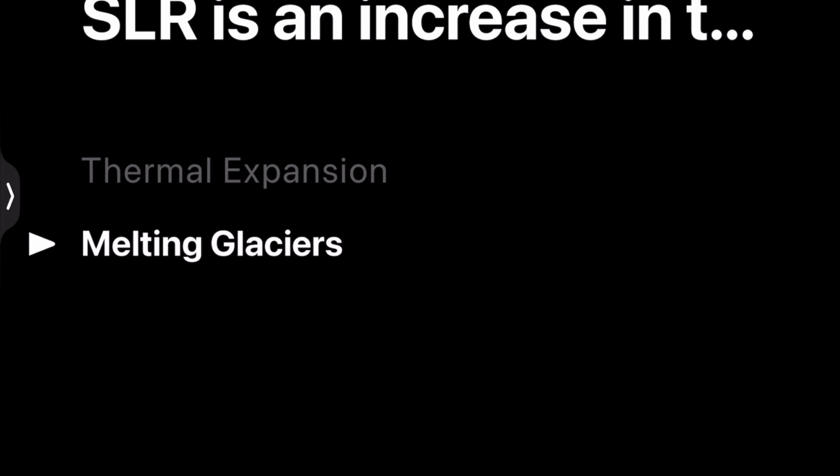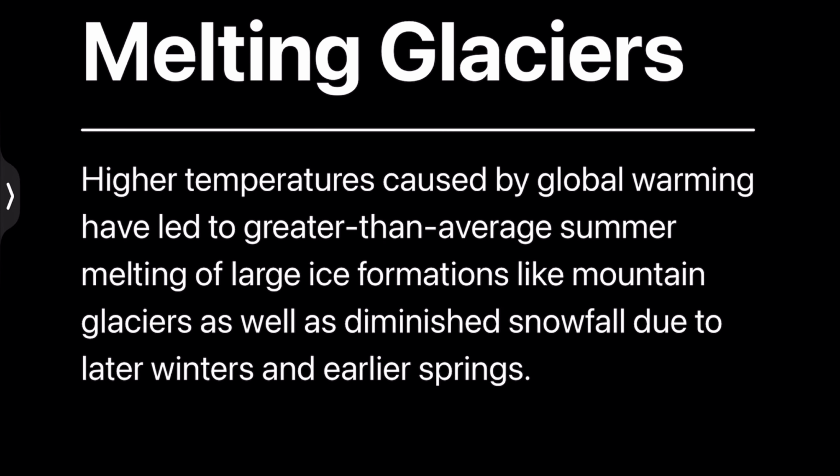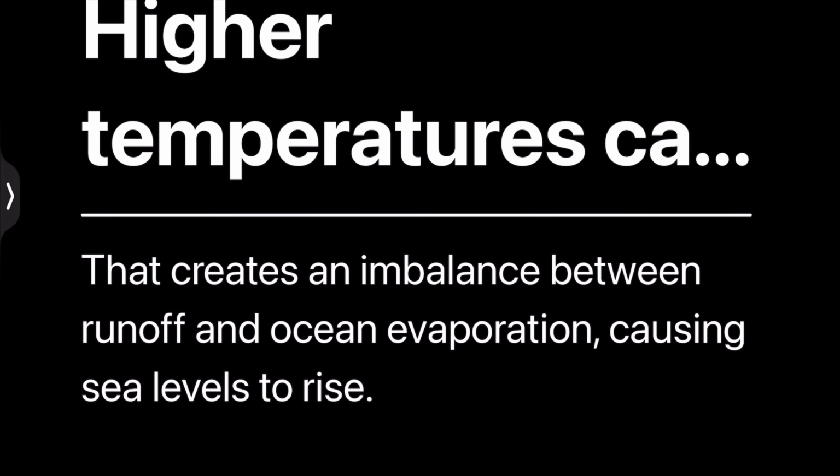And the second primary factor is melting of glaciers. Higher temperatures caused by the global warming have led to greater than average summer melting of large ice formations like mountain glaciers, as well as diminished snowfall due to the late winters and earlier springs. That creates an imbalance between runoff and ocean evaporation, causing sea levels to rise.